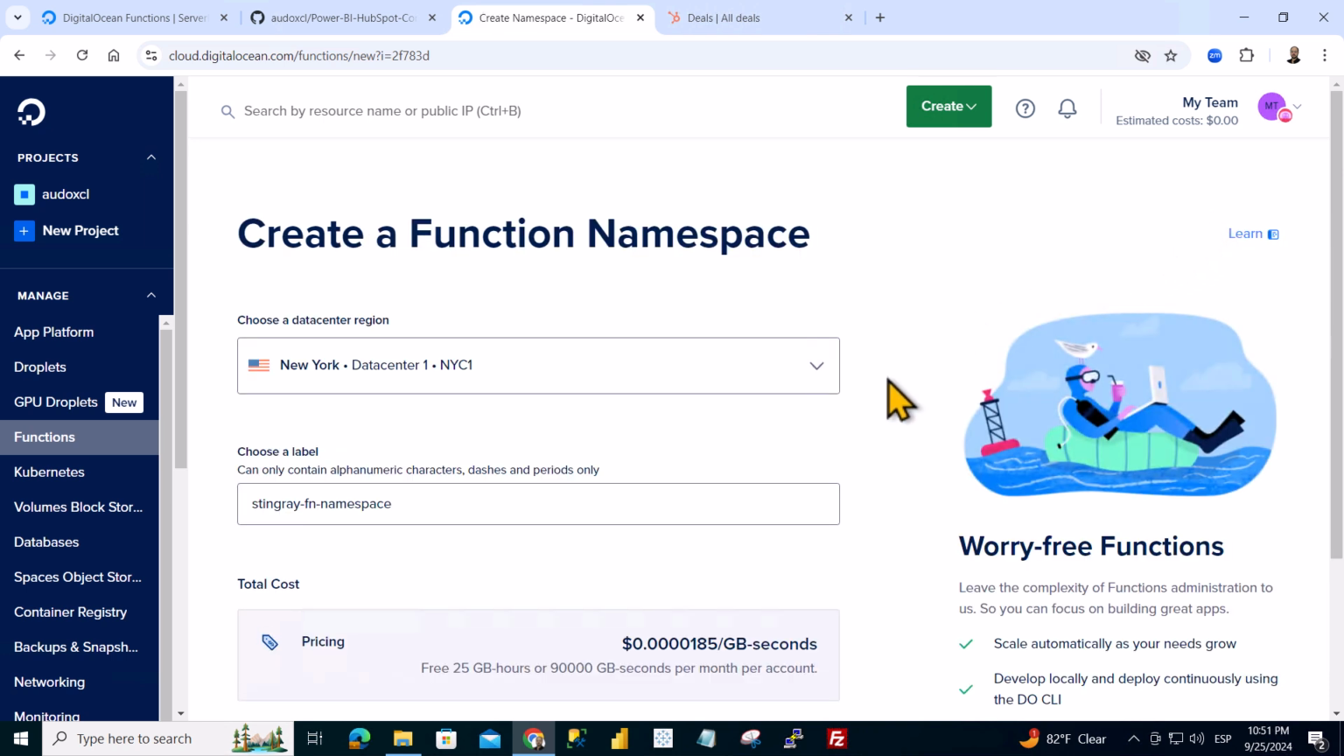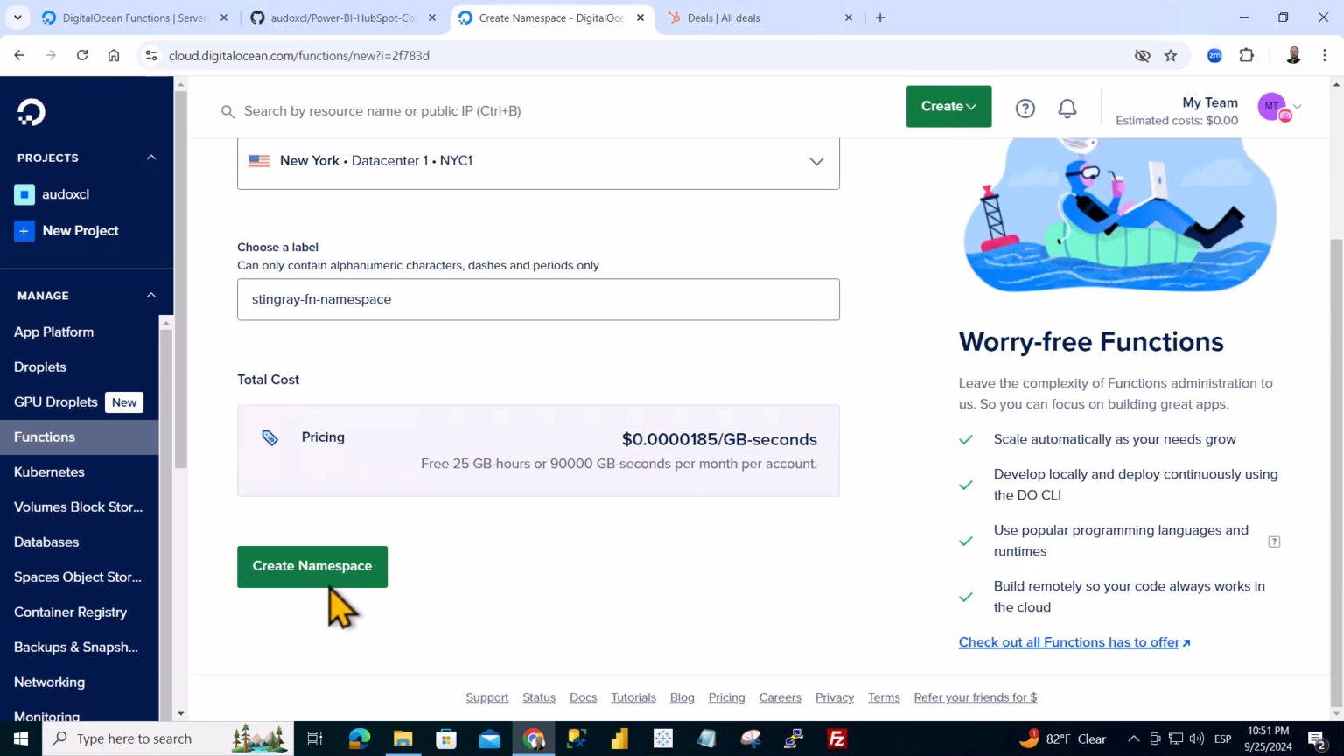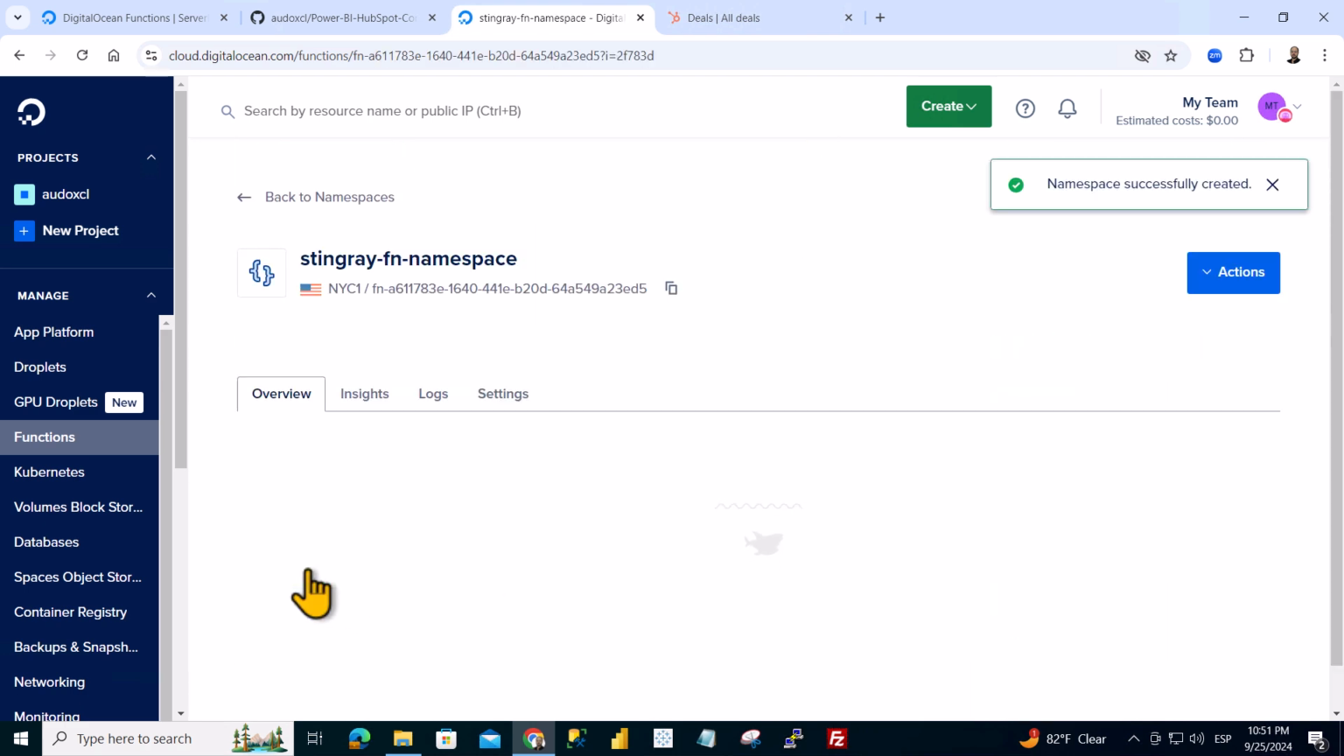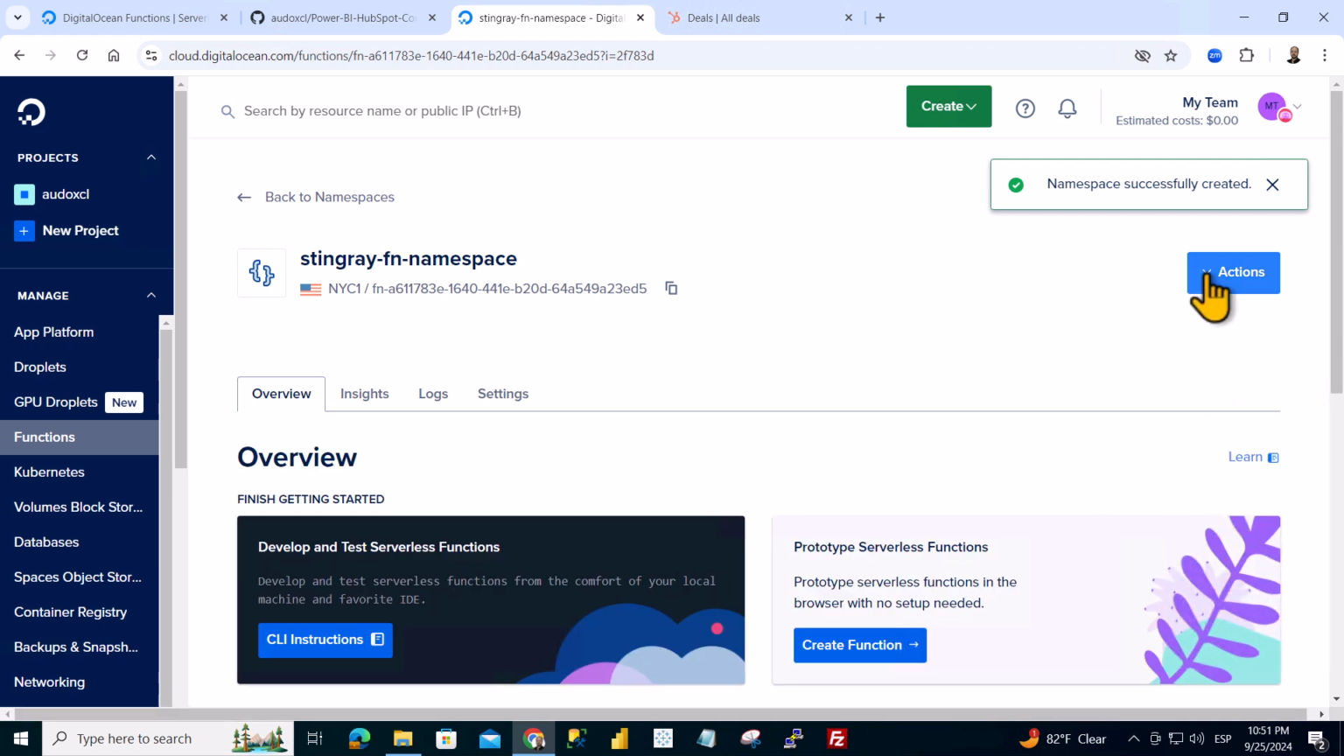We will select the data center that best suits us. In our case, we will leave the one that comes by default. We will define a label, or leave the default one, and then click on Create Namespace. We click on Actions and then on Create Function.